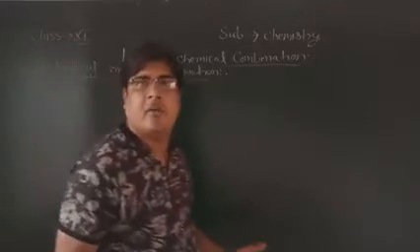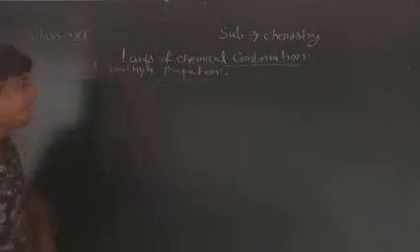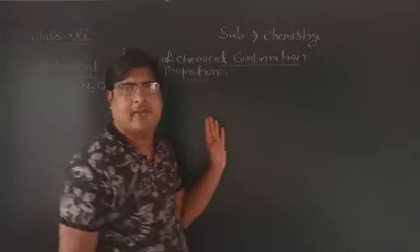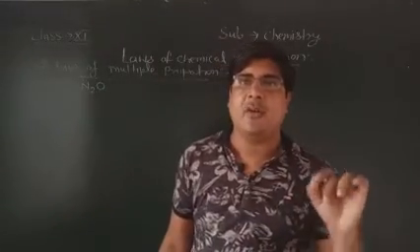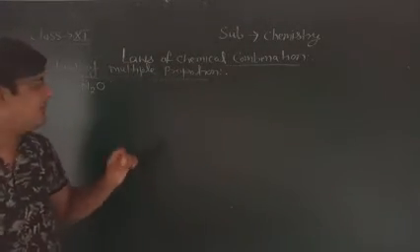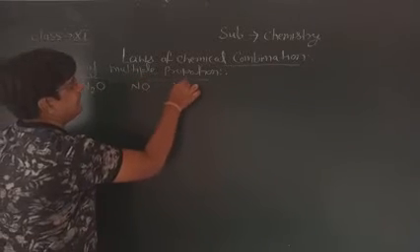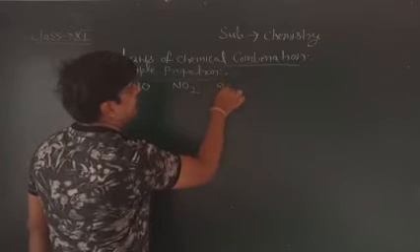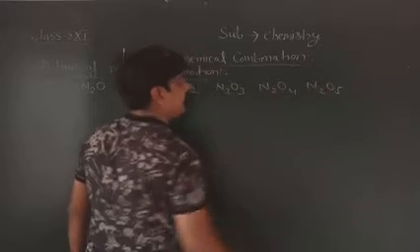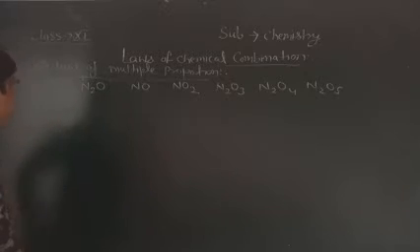Nitrogen and oxygen form various compounds, the oxides of nitrogen. First, N2O, nitrous oxide, laughing gas, you know very well. Then NO, nitric oxide, NO2, N2O3, N2O4, N2O5. First of all we will take the mass of nitrogen,